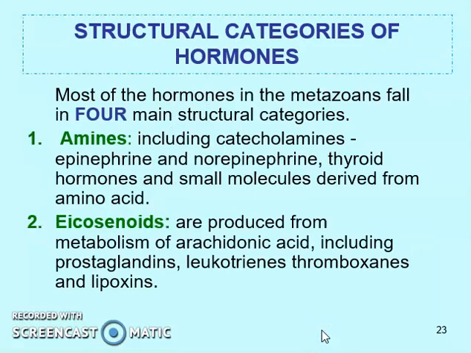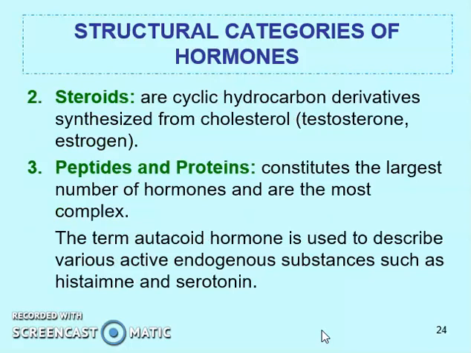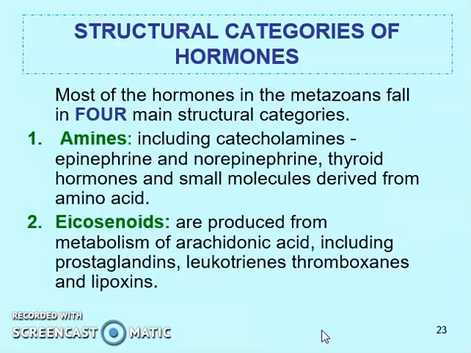Now, what are the structural categories of hormones? There are four main categories which are described: amines, eicosanoids, steroids, and peptides and proteins. So, first one is amines. These include basically catecholamines, epinephrine and norepinephrine, which are very, very important hormones, which are also called fight and flight hormones or the emergency hormones. Then thyroid hormones, which are released by thyroid gland, and small molecules derived from the amino acids. These are categorized into amines, that is, which basically have an amino group associated with them.